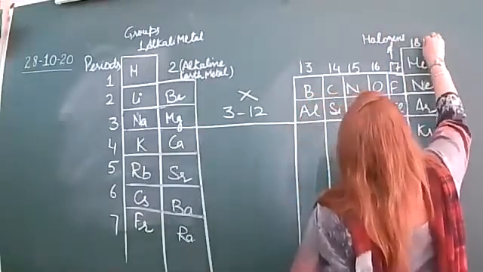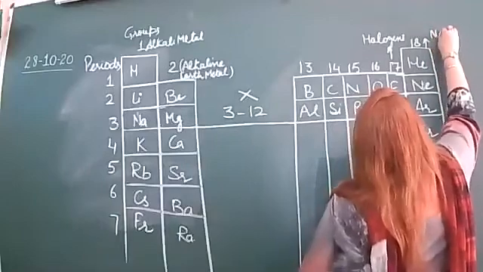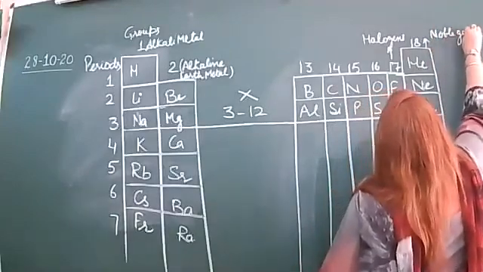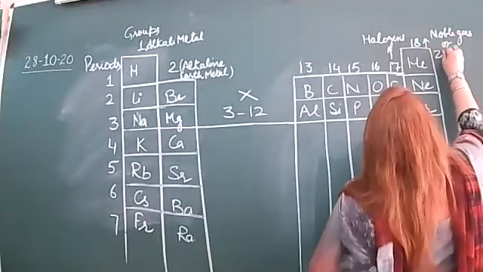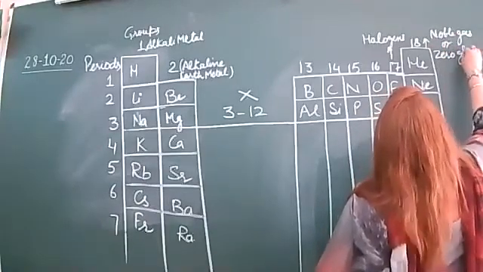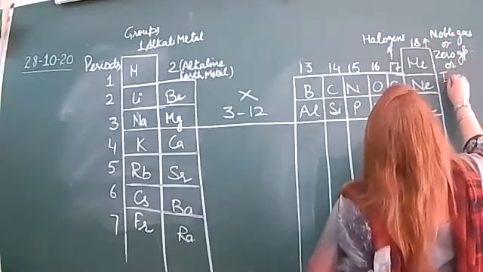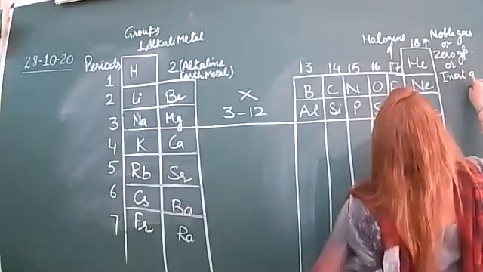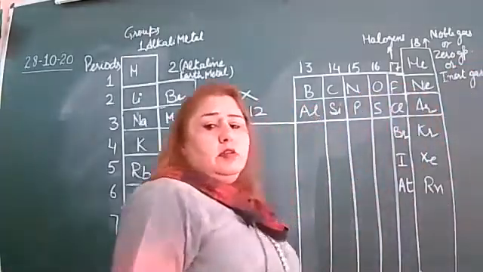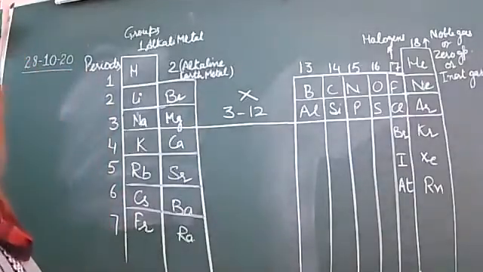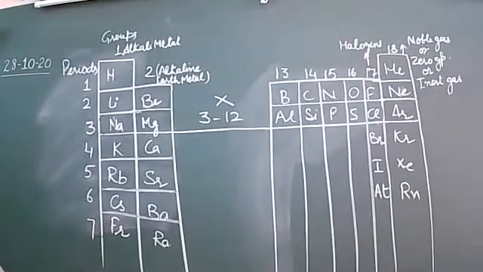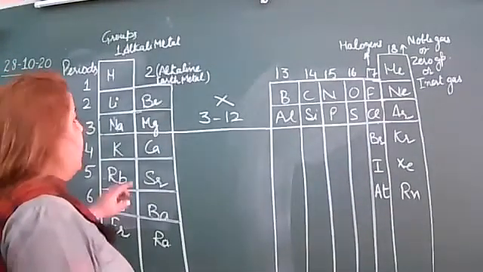And this 18th group is called noble gas, zero group or inert gas, right? This is called noble gas, zero group or inert gas.